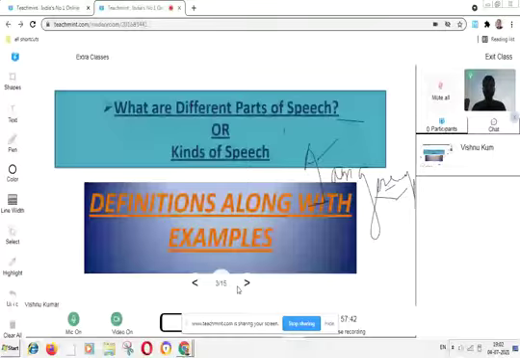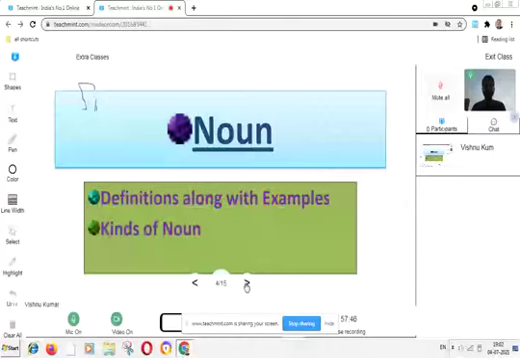The conversation is speech, and the parts of speech which are used in the speech are called parts of speech or the categories of speech.